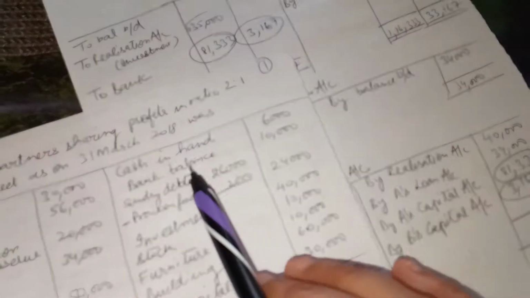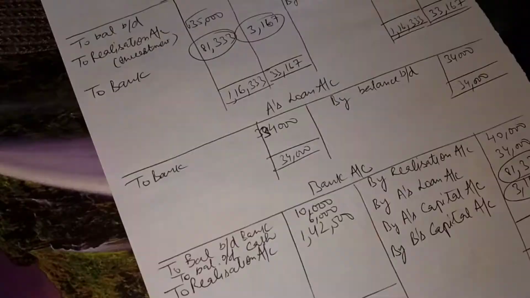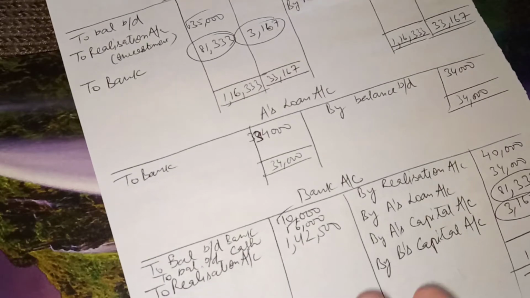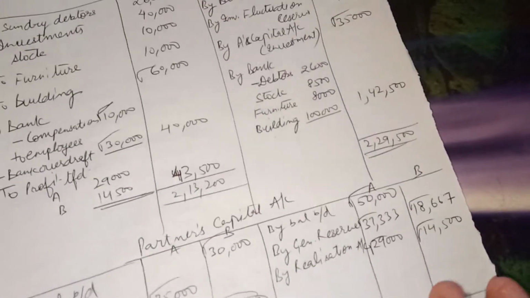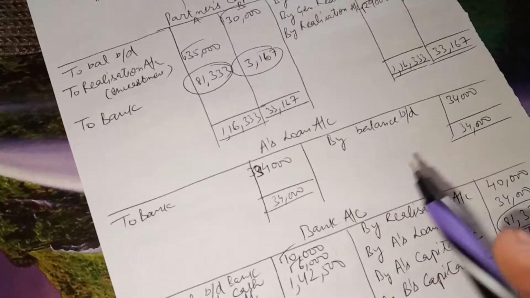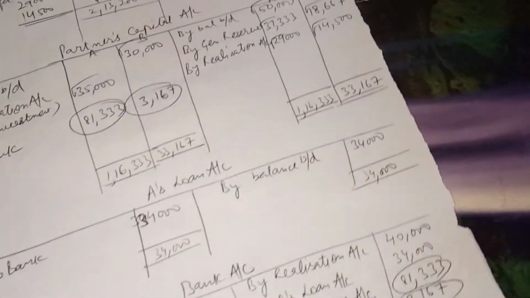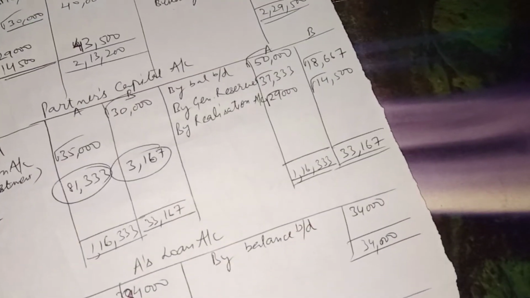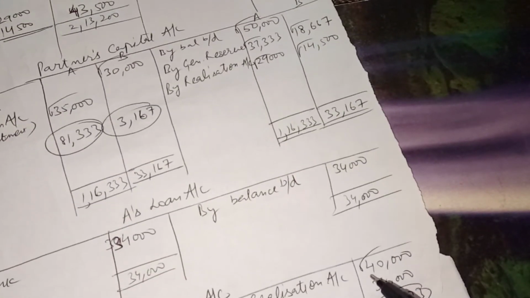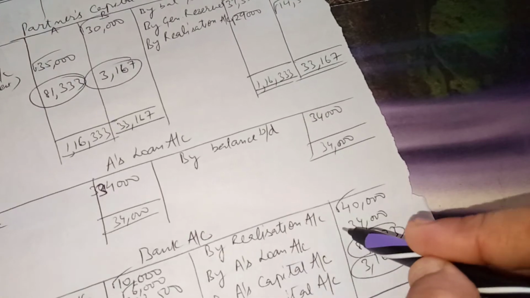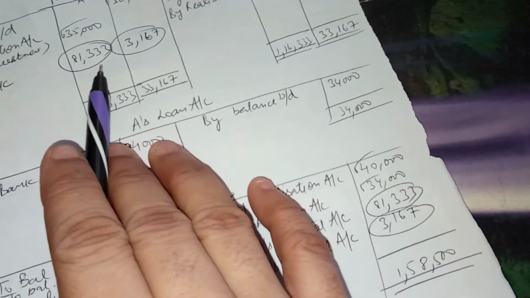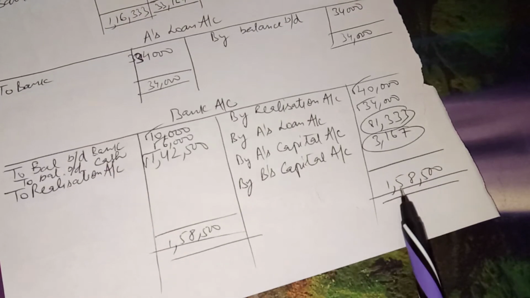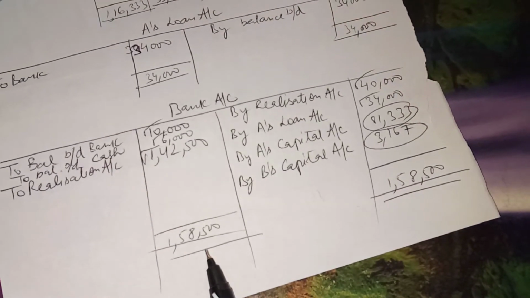Now in the bank account we have cash in hand 6,000 and bank balance 10,000. So both the balances will be recorded, 10,000 and 6,000. Amount realized in realization 1,42,500 comes out here. And then by realization account the amount paid 34,000, and then 40,000, and then A's loan payment 34,000, and the balance of capital accounts is transferred. If both the sides are tallied here, it means our question is correct.